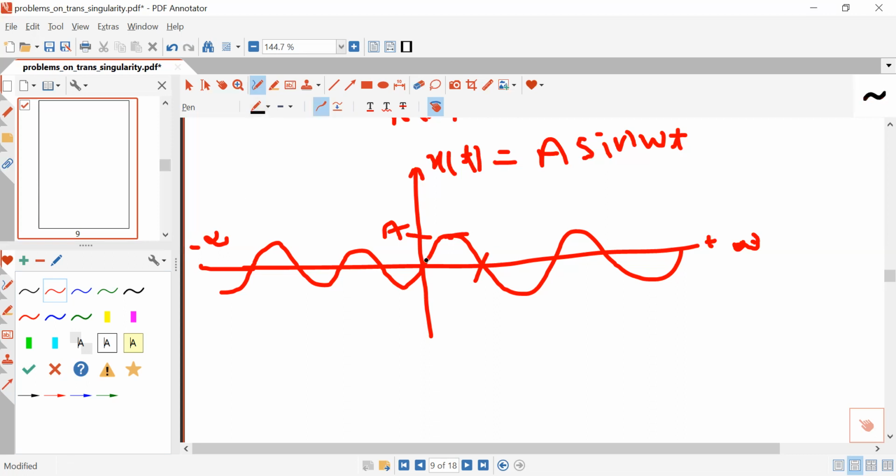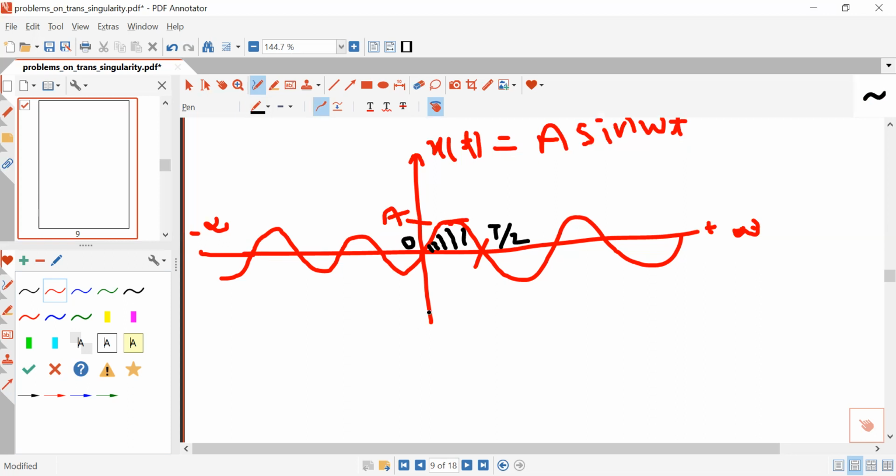Now I am asking you, can you write the equation for this portion only, the portion which is existing between 0 and T by 2? With the use of a rectangular pulse, you can do it.